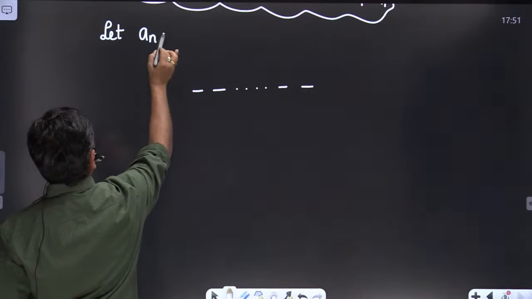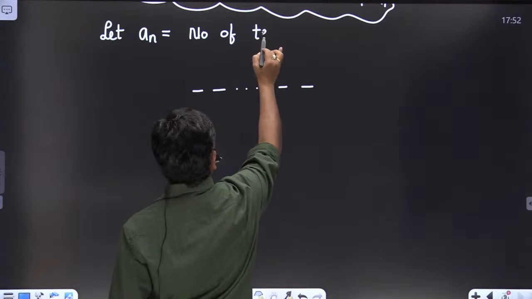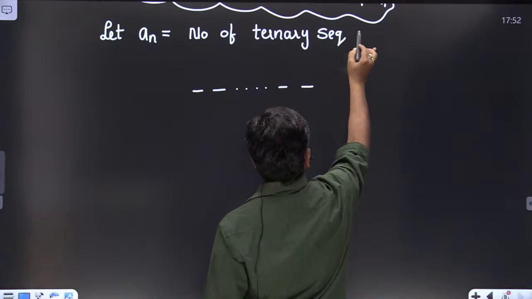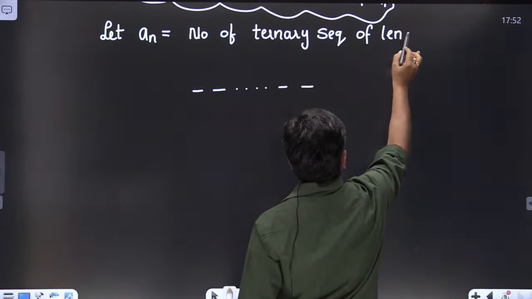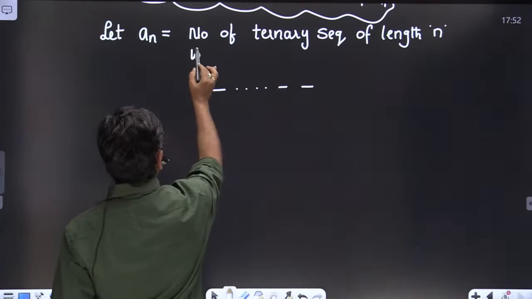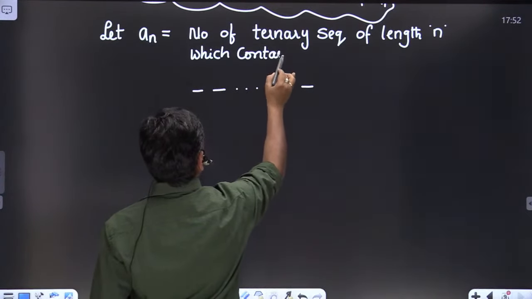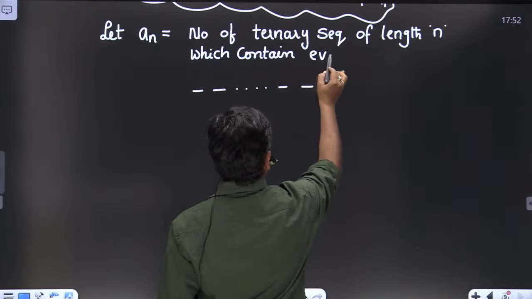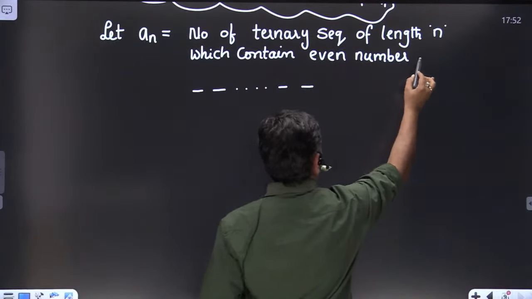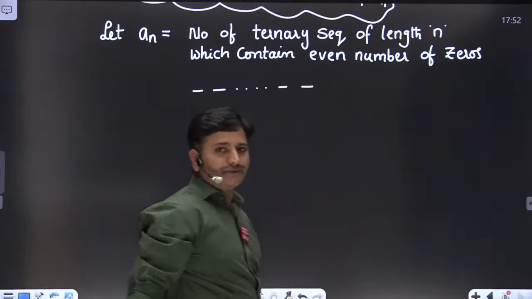Let an equal the number of ternary sequences of length n which contain an even number of zeros, friends. Which contains an even number of zeros.